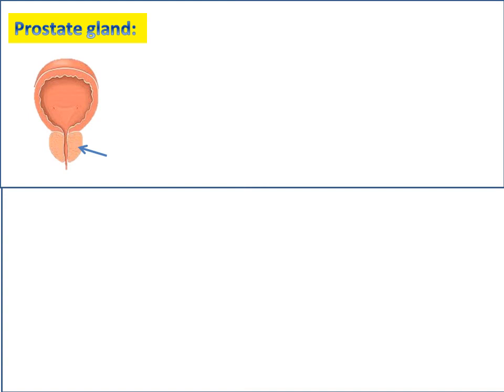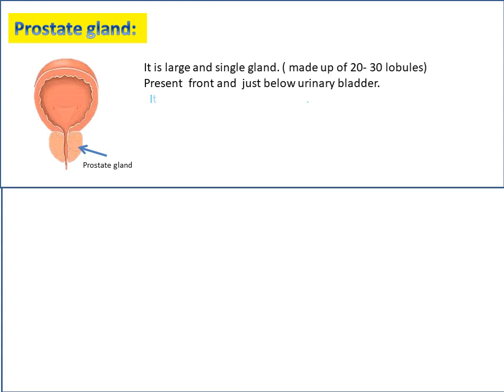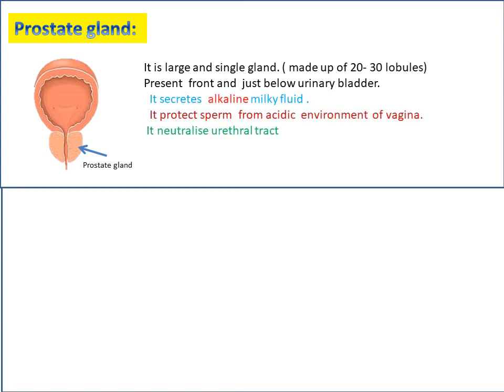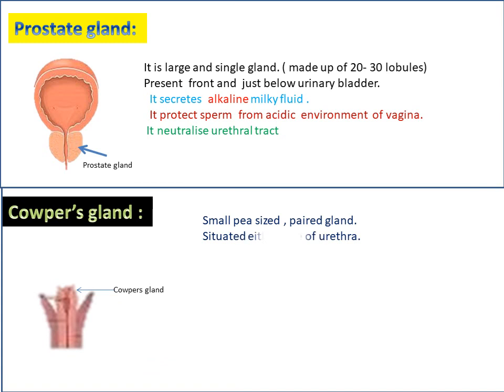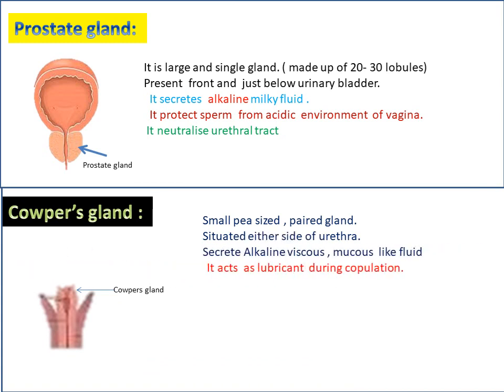There is another gland known as Cowper's gland. This Cowper's gland is a small pea-shaped paired gland situated on either side of the urethra. It secretes an alkaline, viscous, mucus-like, slippery fluid. This fluid acts as a lubricant during copulation.